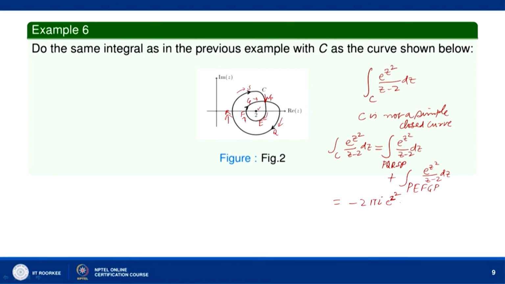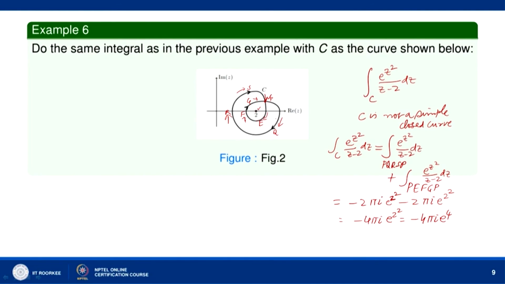So, by Cauchy integral formula this is also equal to minus 2 pi I e to the power 2 square. So, what we get is minus 4 pi I e to the power 2 square, the same value in both parts. So, minus 4 pi I e to the power 4.